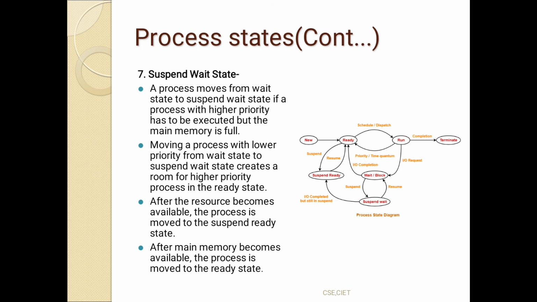Next, after the resource becomes available, the process is moved to the suspended ready state. After main memory becomes available, the process is moved to the ready state. So when the resource becomes available, the process is moved from suspended wait to the suspended ready state. When the memory is available, it is moved from suspended ready to the ready state. So these are the different process states.